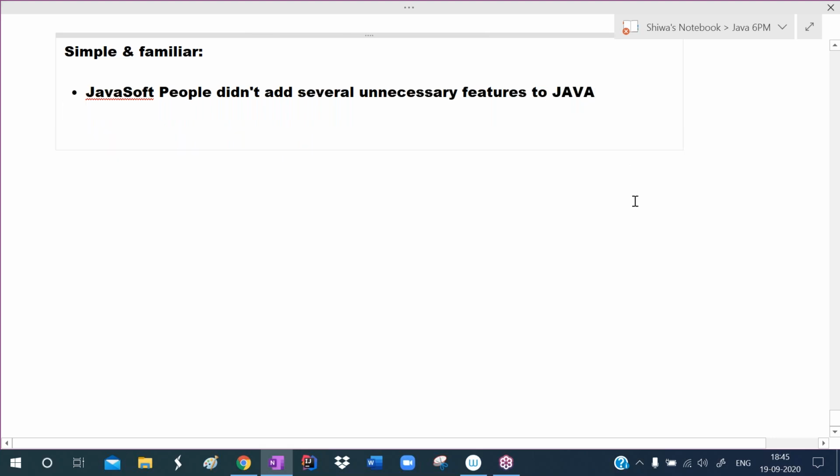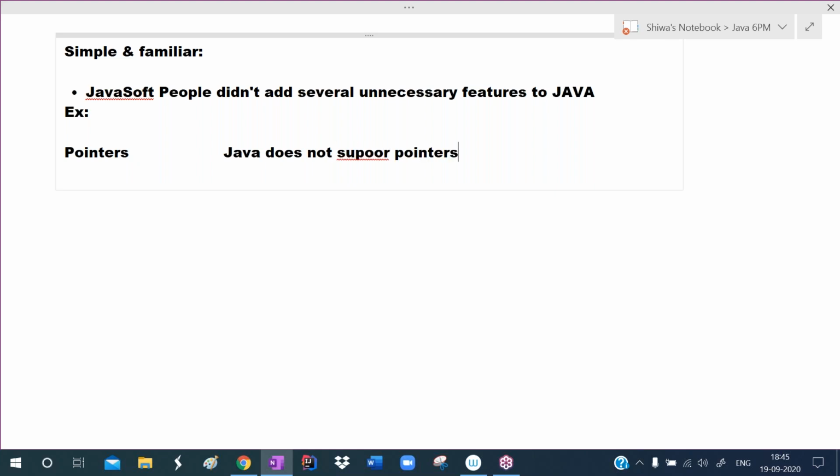For example, in C++ the pointers concept is there, but Java does not support pointers, because the pointers concept is very dangerous. This is a confusion-oriented topic, so programmers find it difficult to write and use pointers.